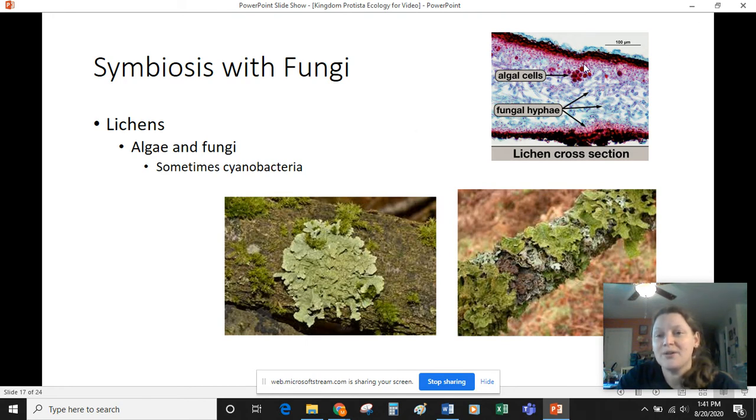So if we look at this under a microscope, we actually see the algal cells embedded within the fungus, and all these little hyphae strings are part of the fungus. And again, algae are able to photosynthesize, and they share nutrients with the fungus. And in exchange, those algae are getting nutrients, nitrogen and phosphorus, and a safe place to live from that fungus.